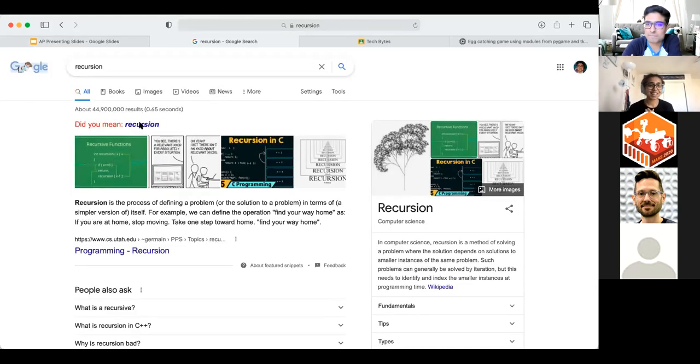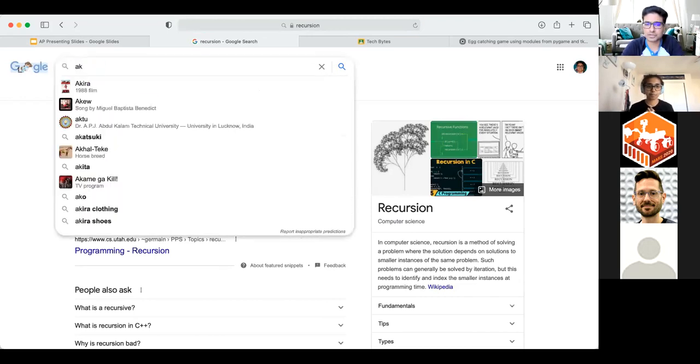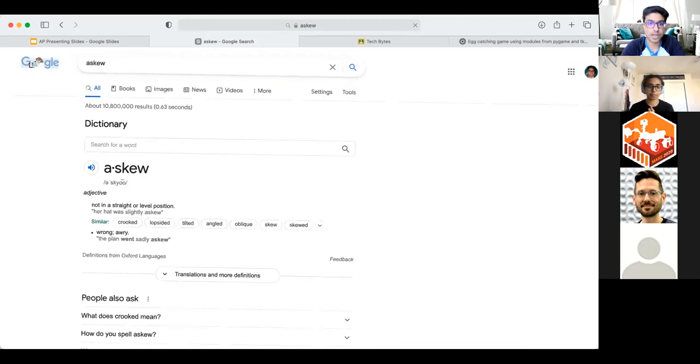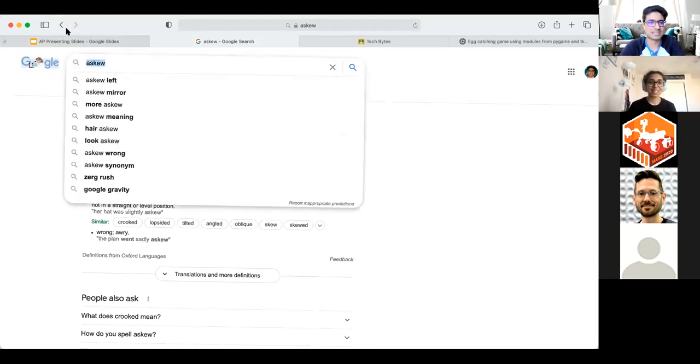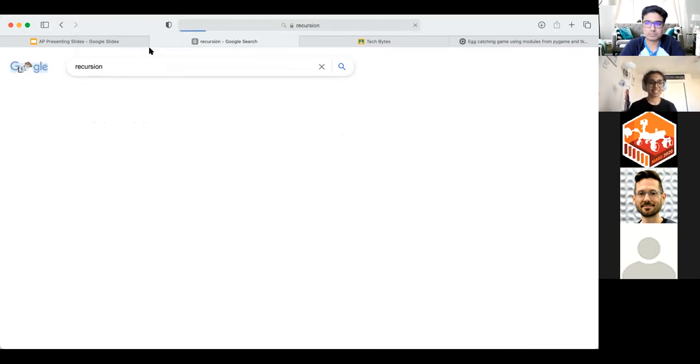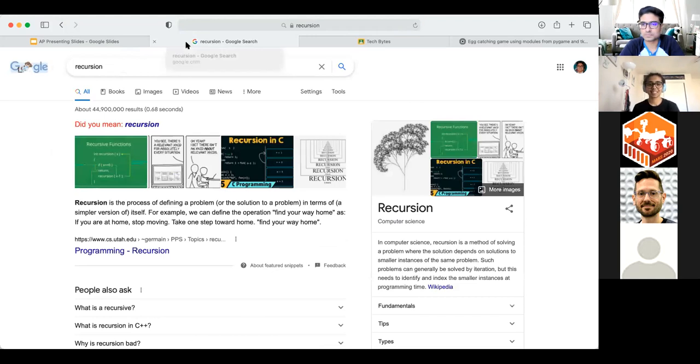Is that a Google Easter egg? Wait, search up askew. Search up what? Askew. Yes. Oh, look at that. It's tilted. It's rotated. If you guys can notice that. That's so cool. Wait, can you tell all the Google Easter eggs so I know how to try them?